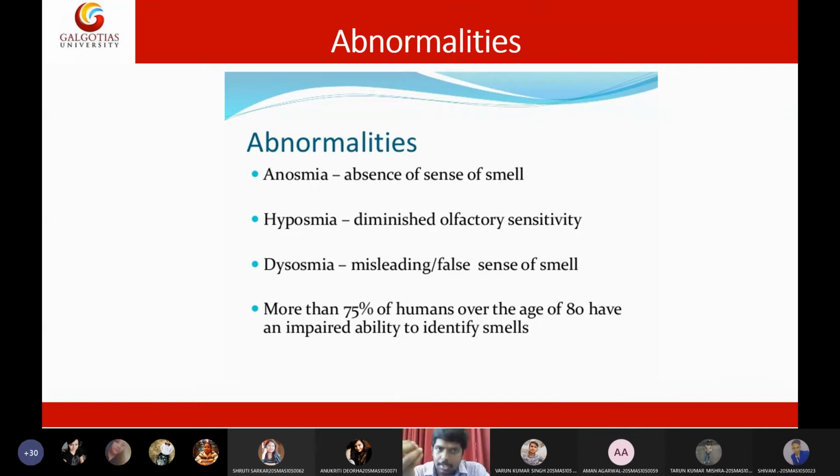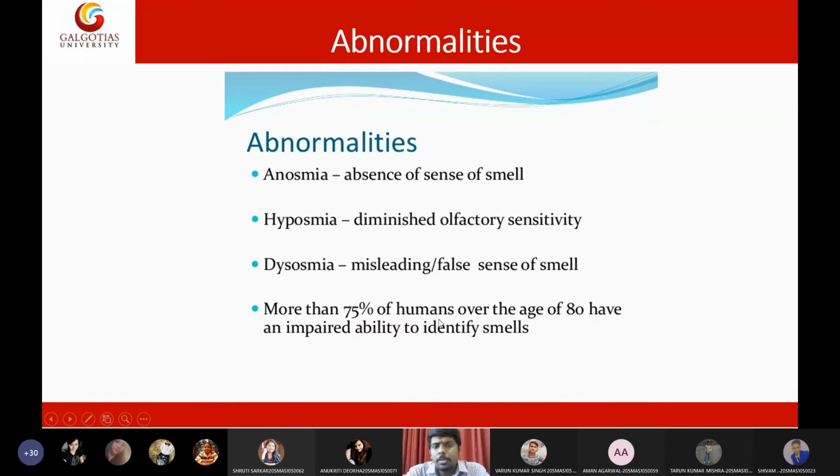Then a misleading or false sense of smell is called dysosmia. Dysosmia means if you give an apple to the person, he cannot differentiate between apple and mango. Such misleading sense of smell is called dysosmia.